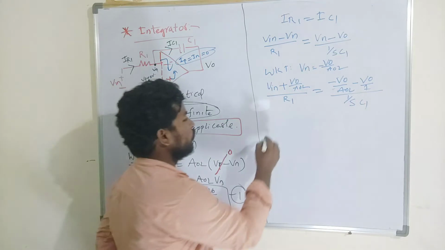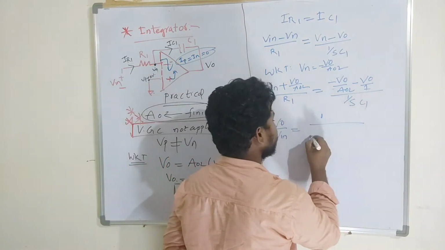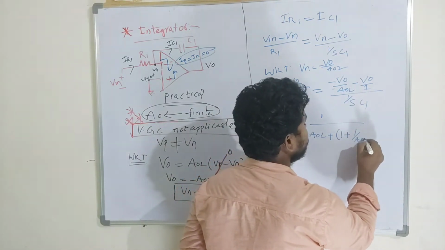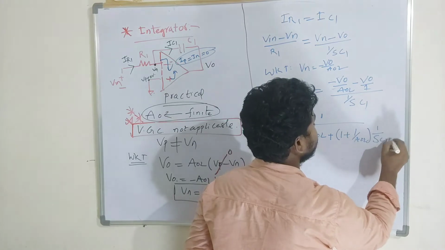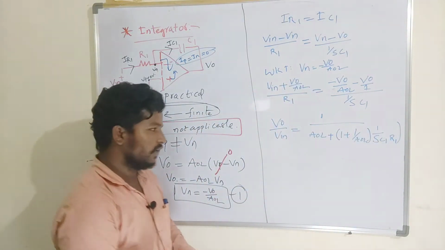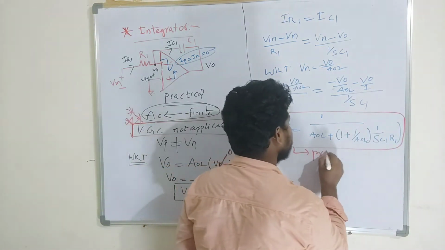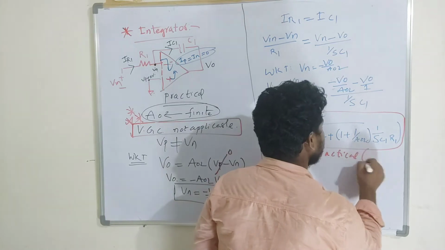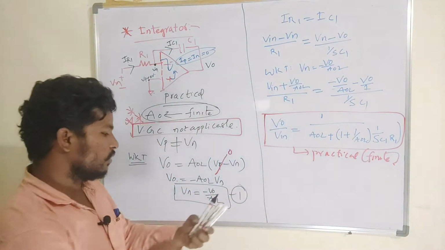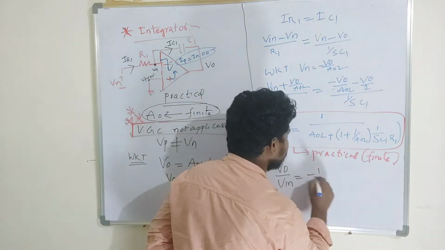If I solve, V output by V input is nothing but 1 by open loop gain plus 1, plus open loop gain into 1 by SC1 R1. So if I solve this equation, I will get this equation for a practical case, that is finite gain. If I want to compare this equation with respect to the ideal case,